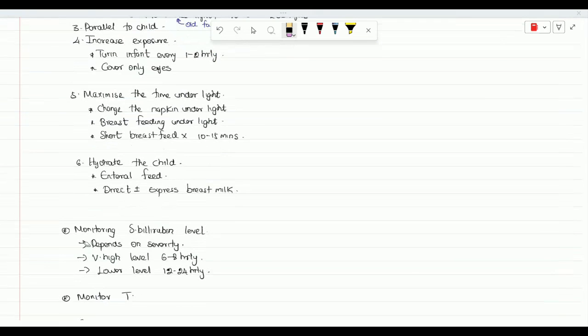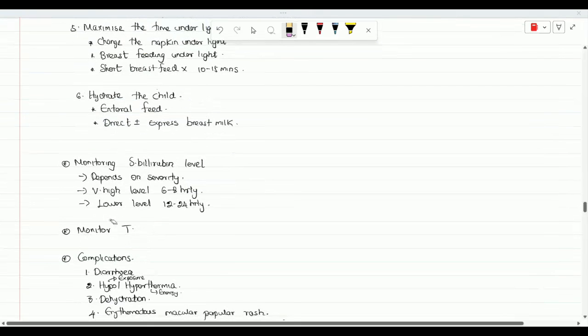Just give the answer broadly. If they want any specific answer, they will ask specifically. Sometimes they may not ask this time frame, because they know practically we have to decide on the time frame, at what frequency we are going to do the serum bilirubin level. So we should not go forward and tell this time frame. Then they may ask how to decide, and then they may ask a lot of questions. They just mention that we have to monitor the serum bilirubin level.